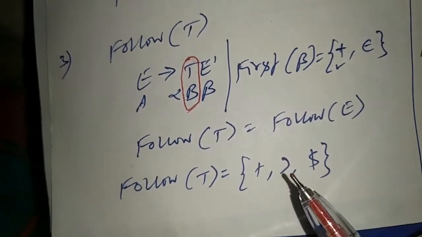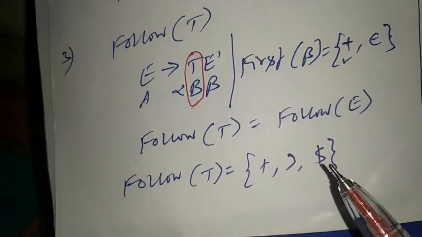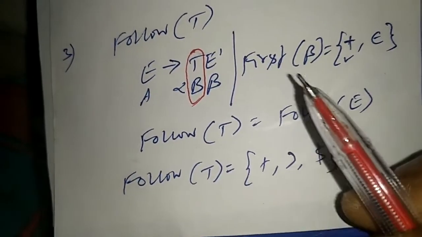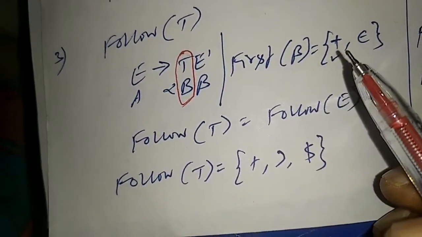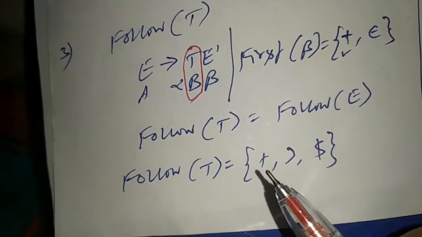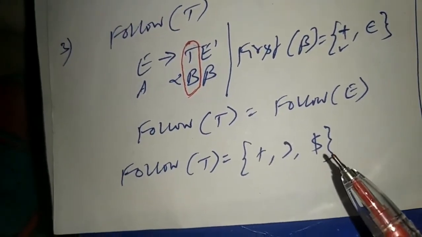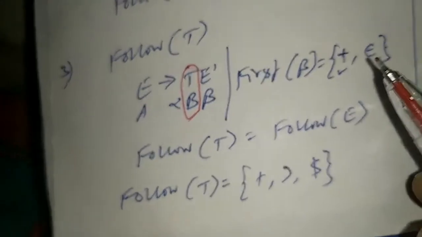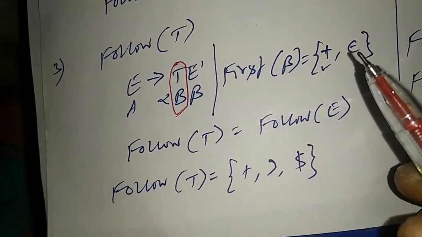Follow of E is close parenthesis, comma, dollar. And apart from that, we have got first of beta as plus. So include plus in the follow of T. So it becomes plus, close, dollar. And remember that you should not include epsilon into the follow set.